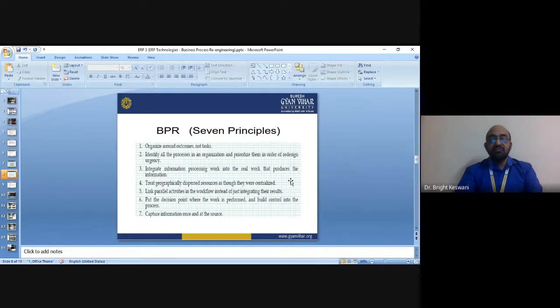When you classify the process by the customer, there are two types of classification. First is internal classification, second is external classification.